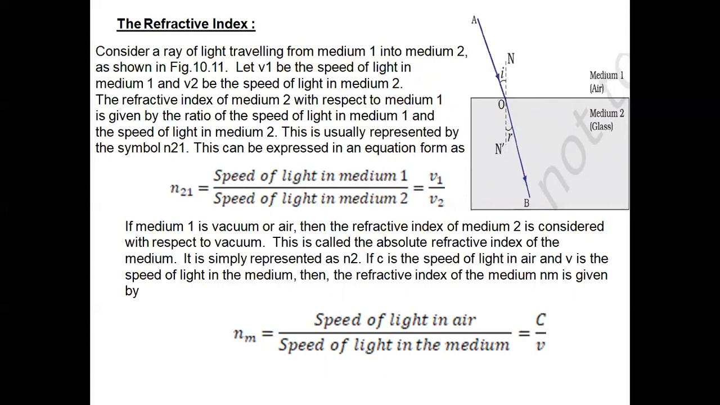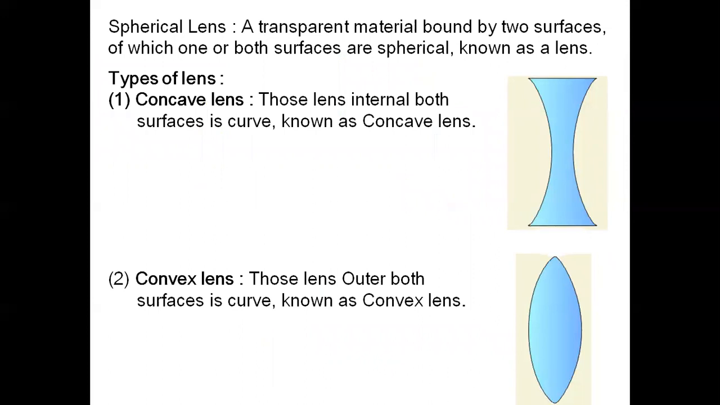So if c is the speed of light in air and v is the speed of light in the medium, then the refractive index of the medium nm is given by the speed of light in air divided by the speed of light in the medium, which is equal to capital C by small v. So friends, whenever this question comes in the exam for only 1 mark, it will benefit you. Now the topic should change.